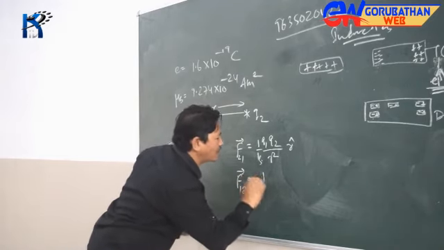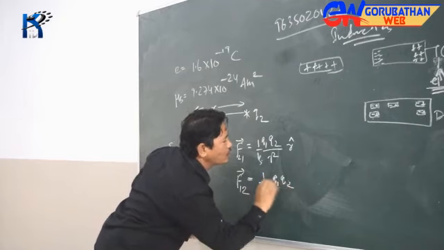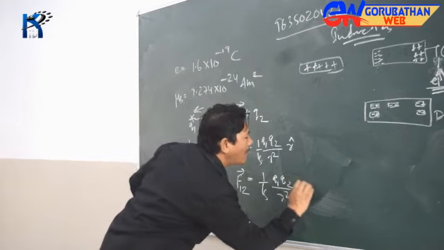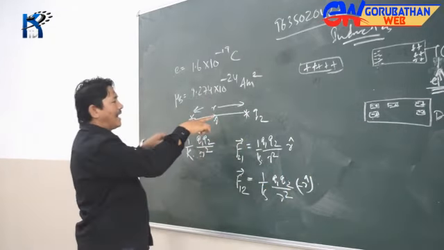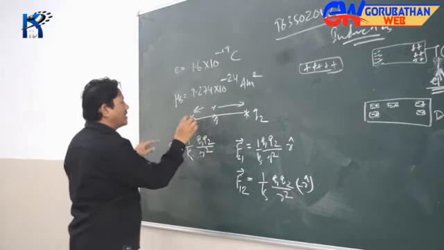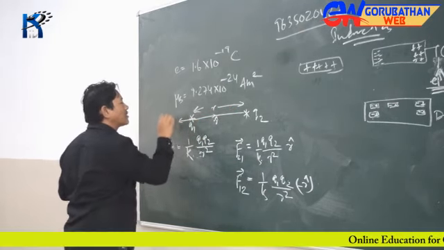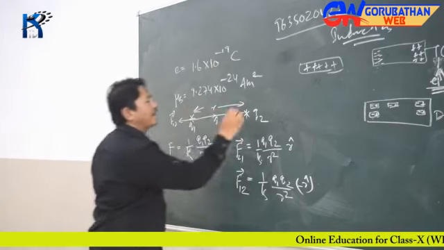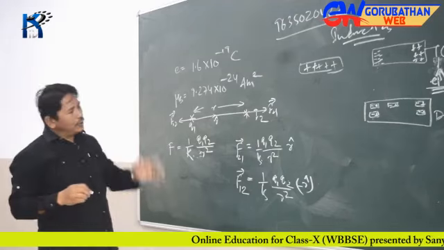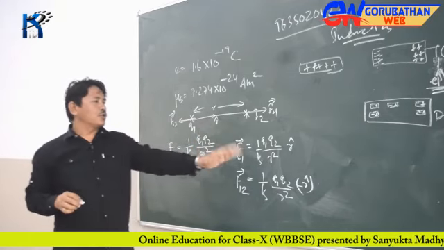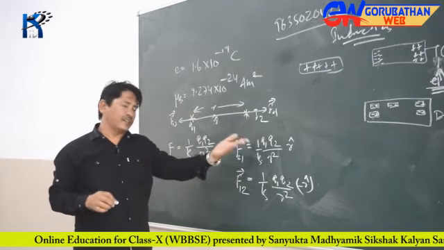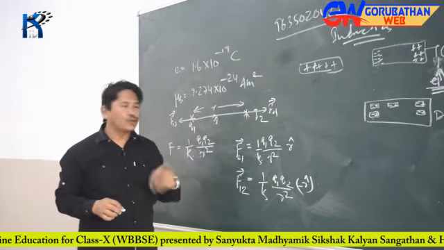Whereas the force on 1 because of 2, on the other hand, will be given as 1 by k, Q1 Q2 divided by r squared, and this time let us replace this with minus r hat, because I've already considered r hat to be directed that way. This is F12, and that is F21. Now, if a charge happens to be negative, then I replace Q1 by minus Q1, or if Q2 is negative, replace it by minus Q2, and so on.